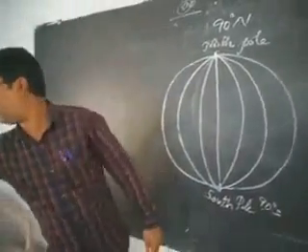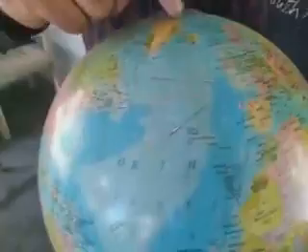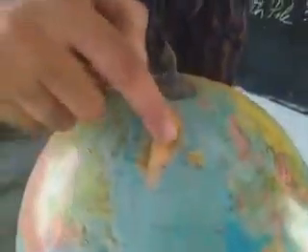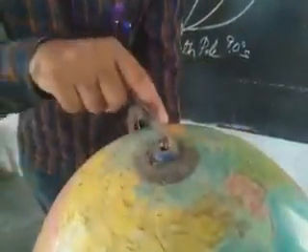Latitudes are the circles. They are drawn around the earth. But longitudes are starting here and ending at the South Pole. That means they are semicircles. Okay, see here it is one longitude, back of it there is another longitude. Back of this another longitude.